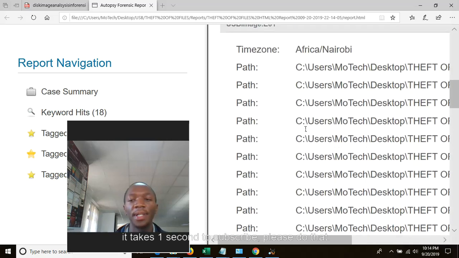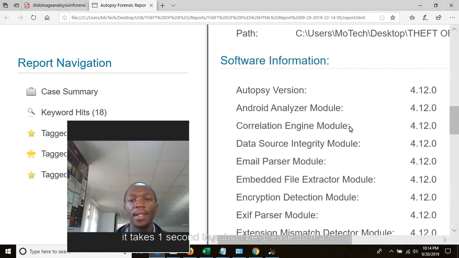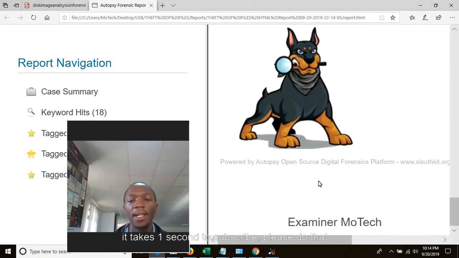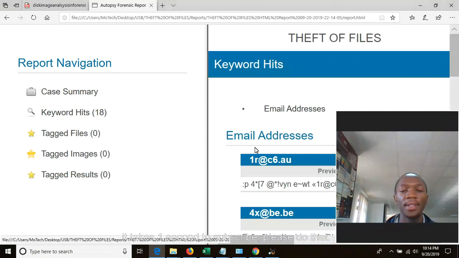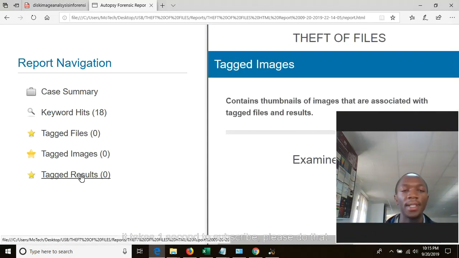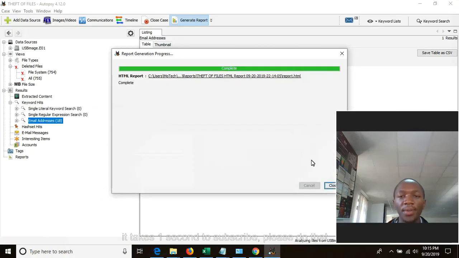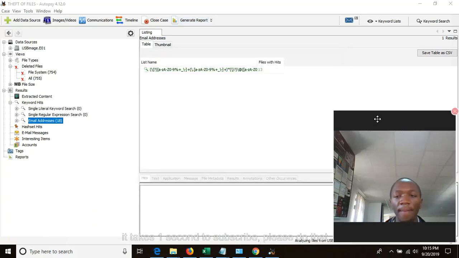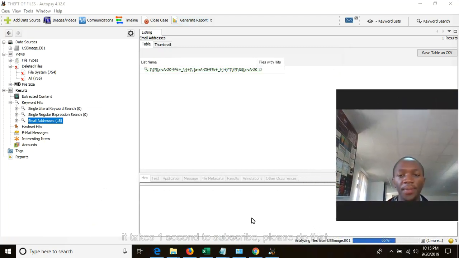So these are the explanation and these are different paths, different information. So examiner Motec. Make sure your report looks like this. Here are the keywords found, tagged files. It should look like this. But make sure it reaches 100% before you create your report.